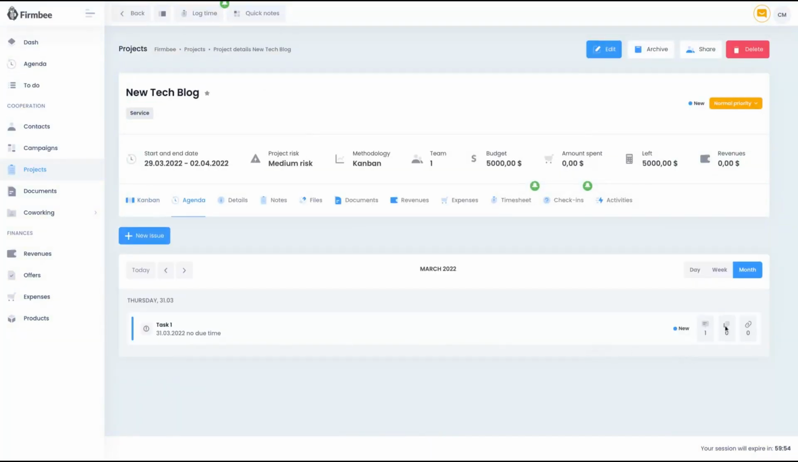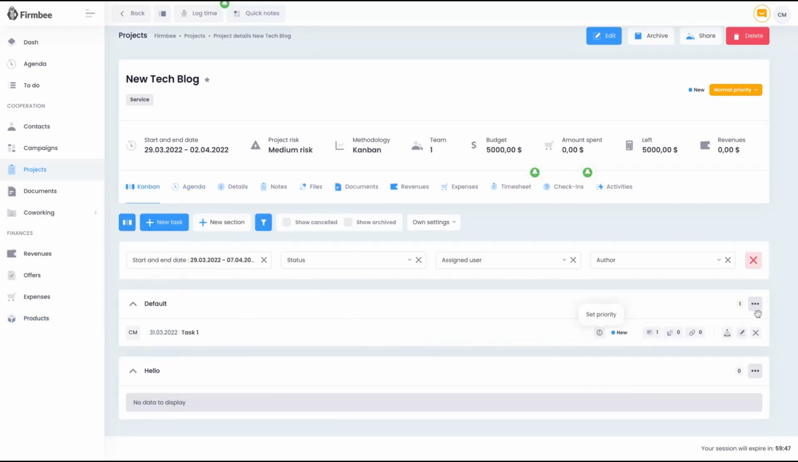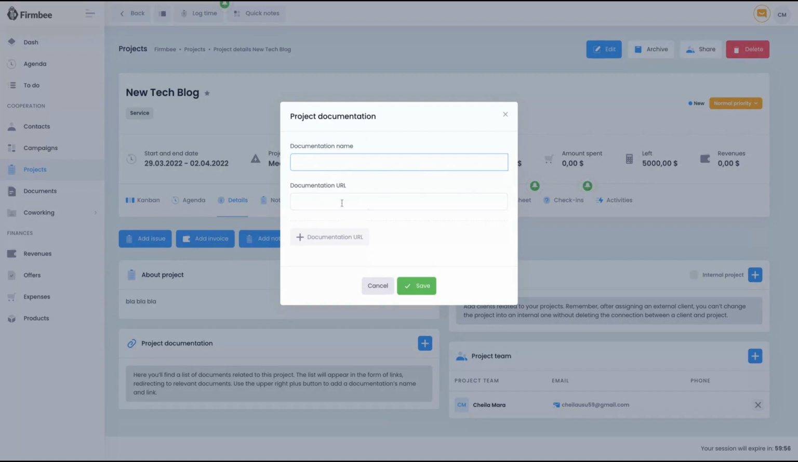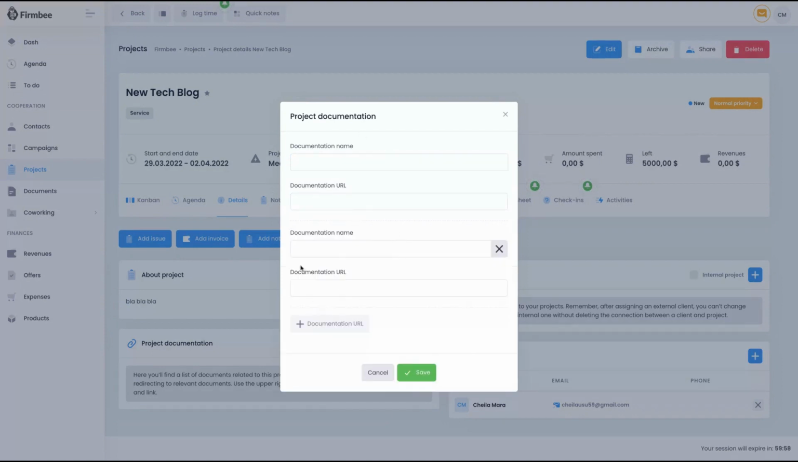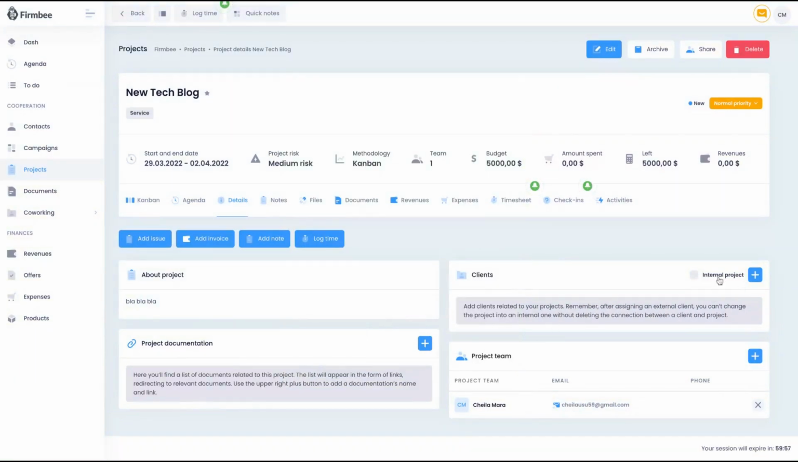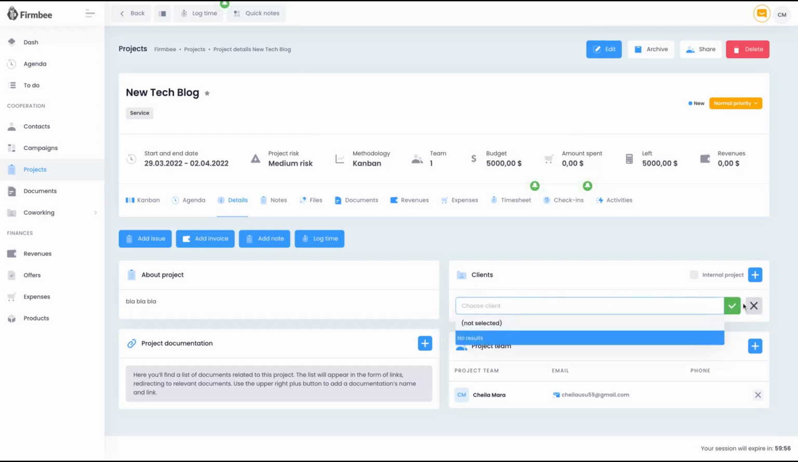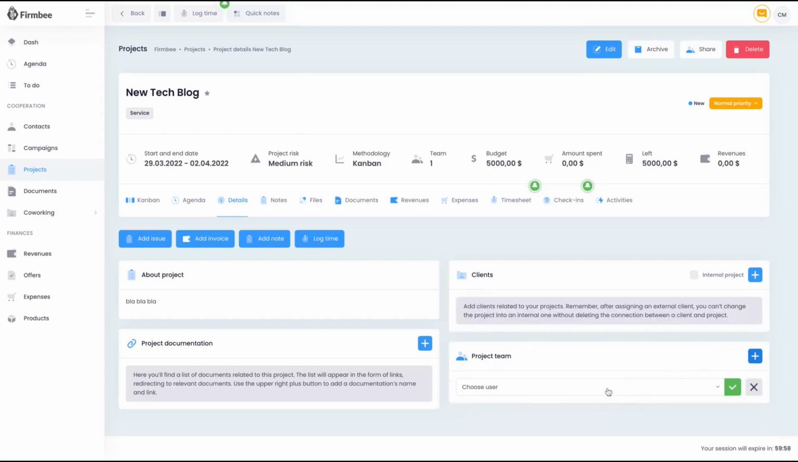You can see on our agenda your task 1 here already. See here the task. Here's where you add the details of your project. You add or change the about. Then you can add a document with a URL, document name and the document URL. Then you add the project documentation. Here's where you can add clients for that project and the project team members. So you choose the users who will work in that project.